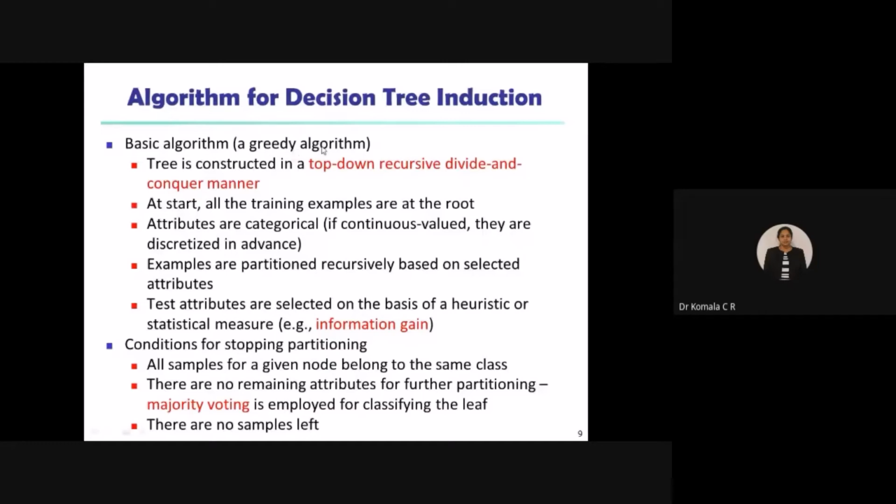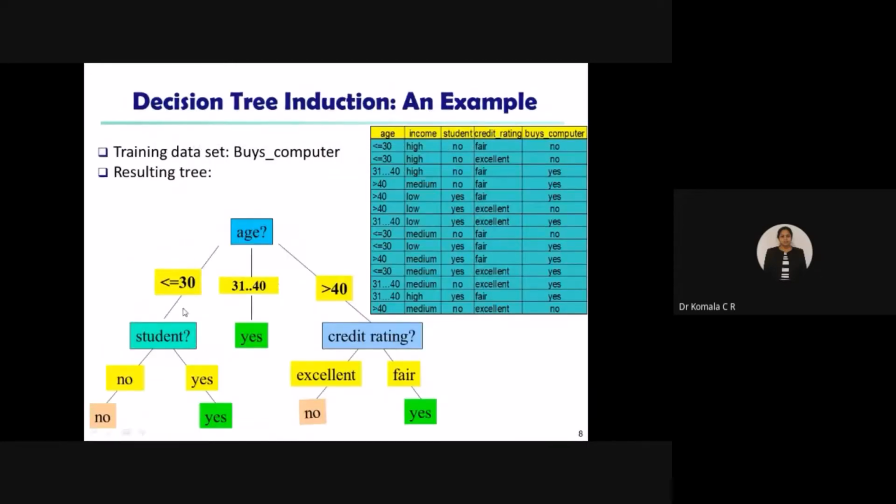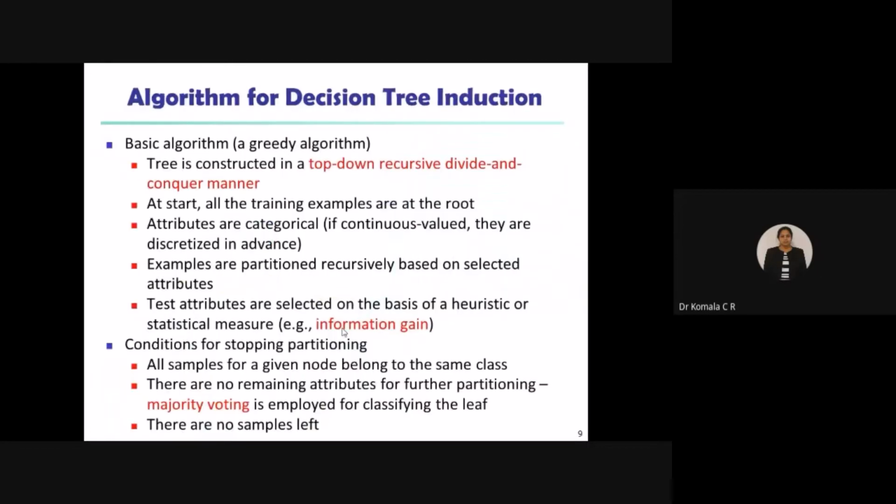We have an algorithm for decision tree induction. The basic algorithm follows the concept of a greedy algorithm, which you have already studied in your previous semester, in some subjects. The same concept is followed here. So the tree is constructed in a top-down recursive divide and conquer manner. That we understood in yesterday's last class. So that is how we are going to construct a tree, right?